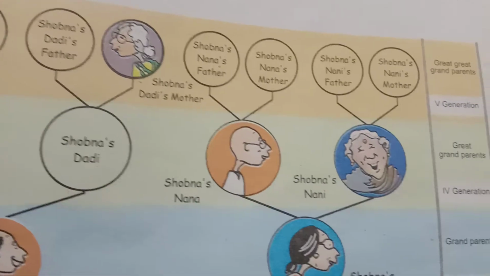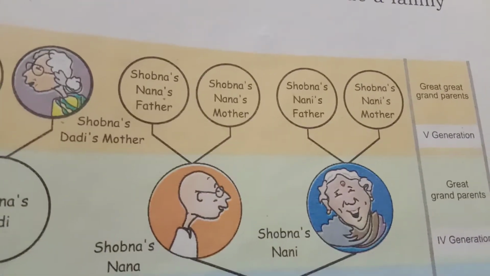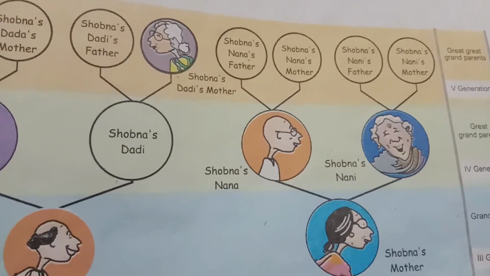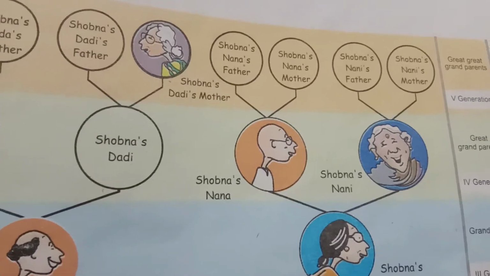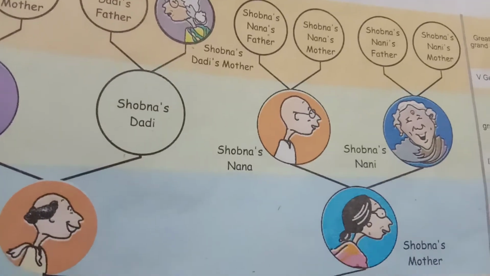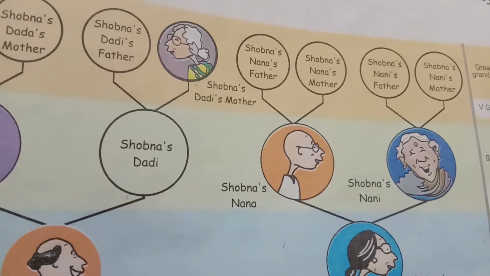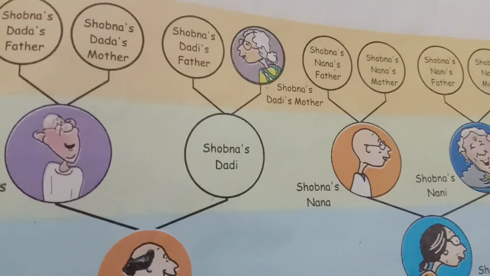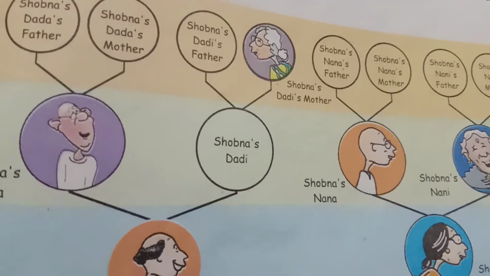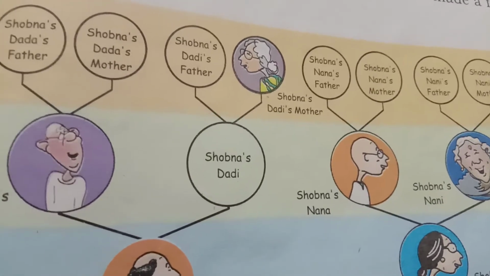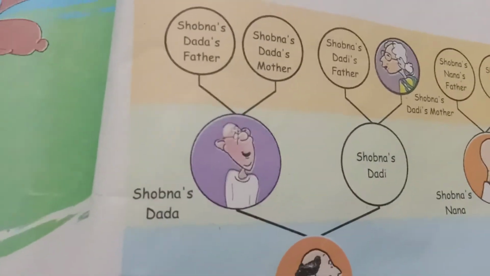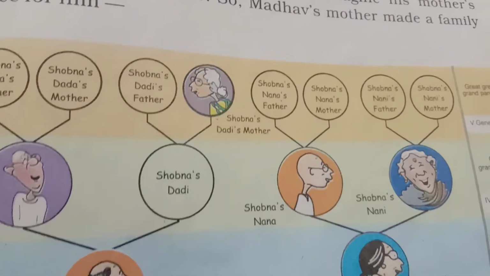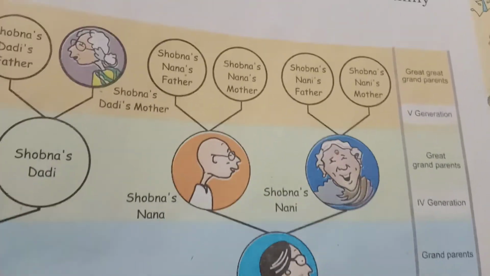Next, when you come to the 5th generation, they are known as great great grandparents. Shobhana's Nani has her father and mother. Shobhana's Nana has his father and mother. Similarly, Shobhana's Dadi's father and Dadi's mother are there too, and here Shobhana's Dada's father and Dada's mother. So 8 people were there in the fifth generation.